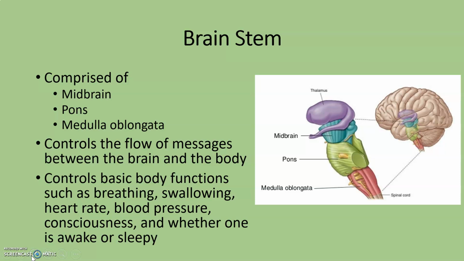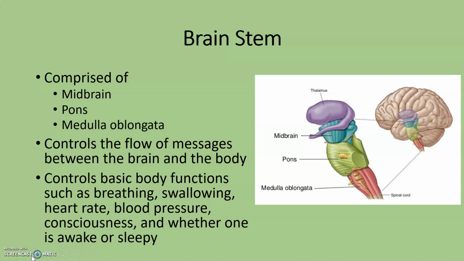And then we have the division of the brain which is called the brain stem. The brain stem is comprised of the midbrain, the pons, and the medulla oblongata. The brain stem controls the flow of messages between the brain and the body.